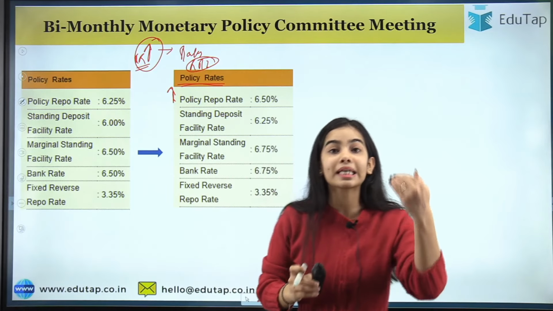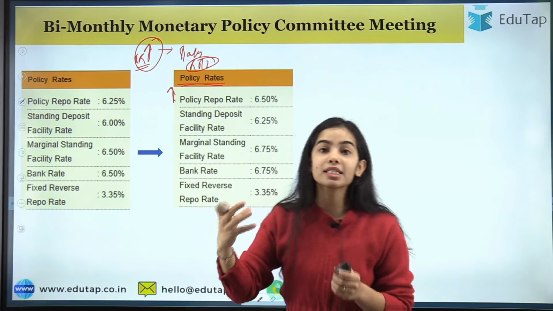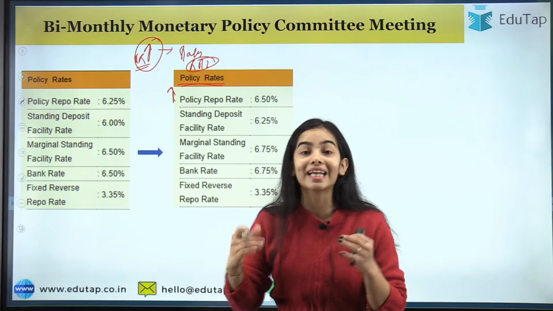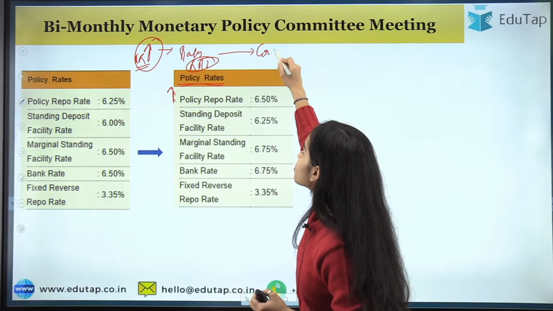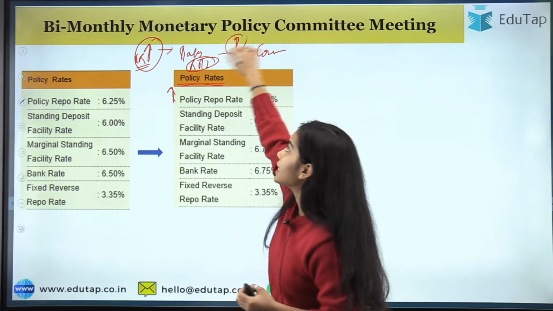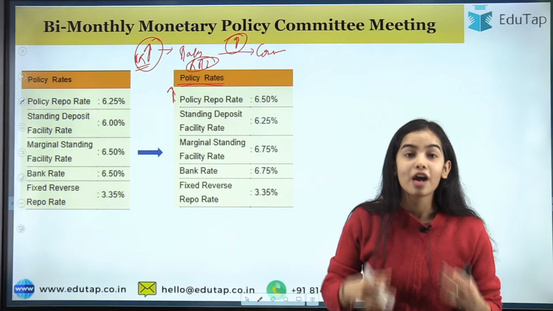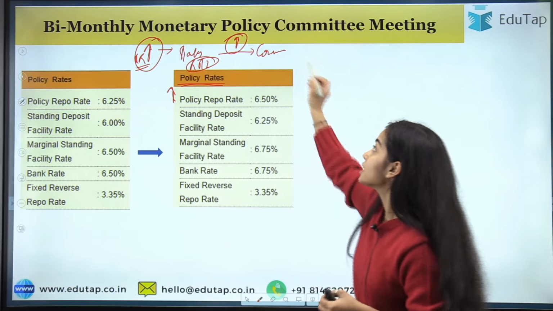So now this percentage has been increased. That is, the banks are going to get the loan from the RBI at a higher rate. So the banks will want to give the loans to the consumers at a higher rate. That is, the interest rate will also be increased.